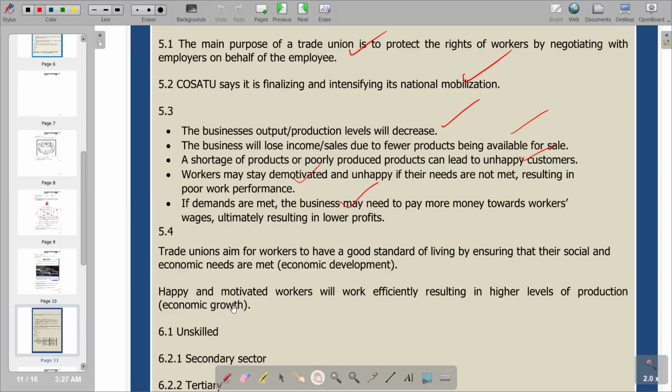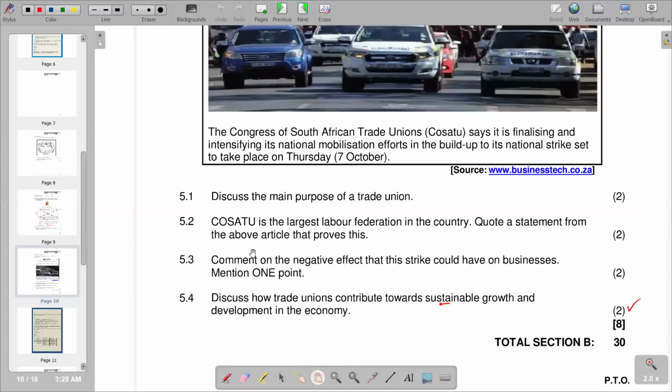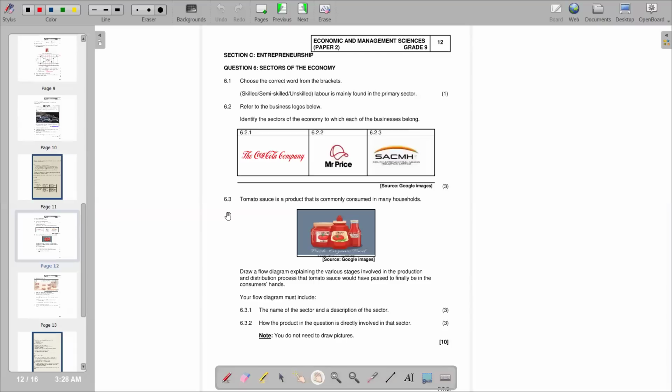Economic growth explains the increase in the total monetary value of goods and services that are being produced in the country. So since the workers are now motivated, they can produce more. And when they produce more, we're going to see an increase in the aggregate production of goods and services in the country, which is going to lead to economic growth. Economic growth is simply the increase of goods and services being produced from one period to the other. So that's what we have on this part, which is our question 5.4, which marks the end of our question 5. And obviously, we now want to move to question 6.